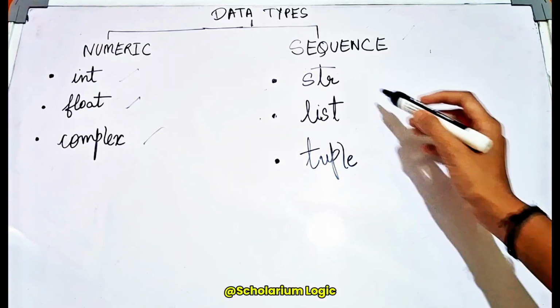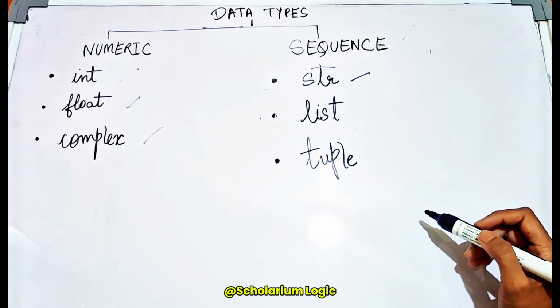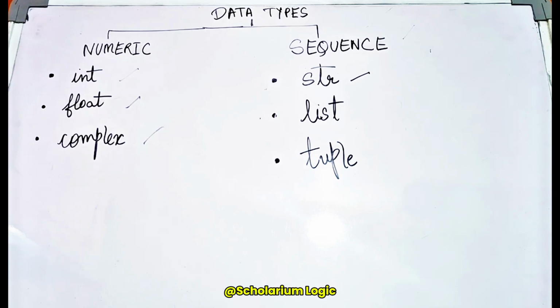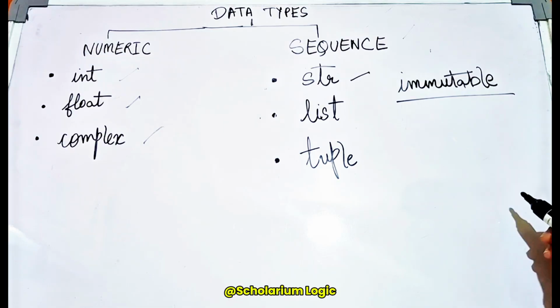Now let's talk about string data type in Python. A string is an immutable sequence of Unicode characters enclosed within double quotes. So a string is an immutable sequence of characters. What we mean by immutable over here is that contents within the string cannot be changed manually.